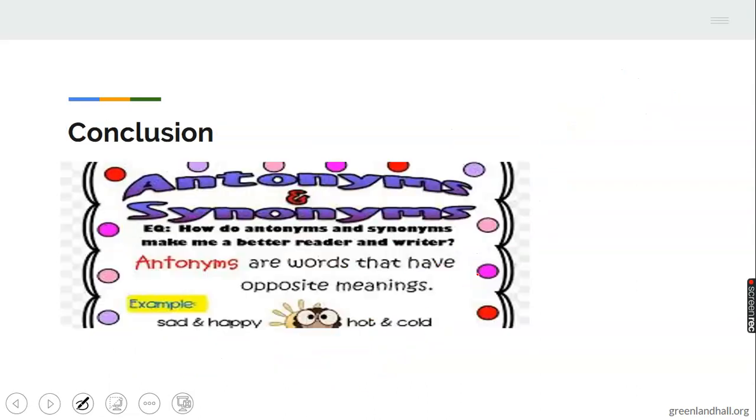Okay. Now, in conclusion, antonyms and synonyms make you a better reader and writer. Why? How do they make you a better writer and reader? If you have a lot of them in your vocabulary, you can just be dishing them out to write a very good article. Now, don't forget, antonyms are words that are opposite in meaning, while synonyms are words that are what? Similar in meaning. Very good.